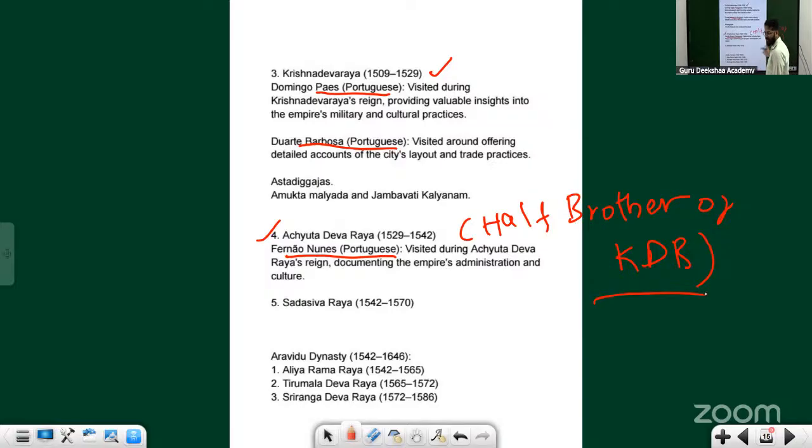Okay, Krishna Devaraya. Because names are too long, no? So you can shorten the names itself. Okay, so like this Krishna Devaraya, we have talked about this Ashtadiggajas that were there in the court of Krishna Devaraya, and these are the two works of Krishna Devaraya, Amuktamalyada and Jambavati Kalyana.